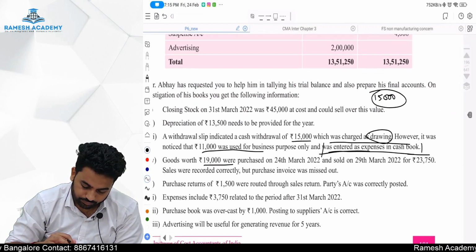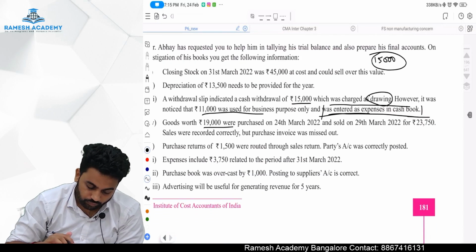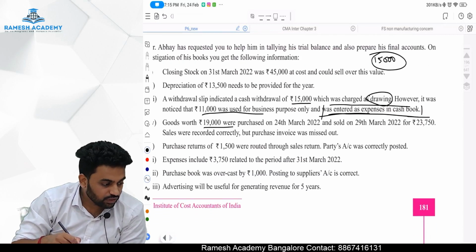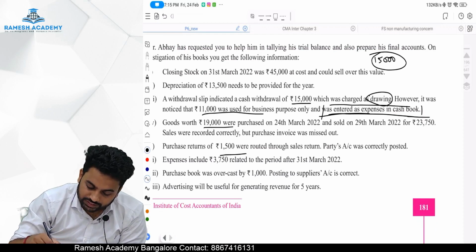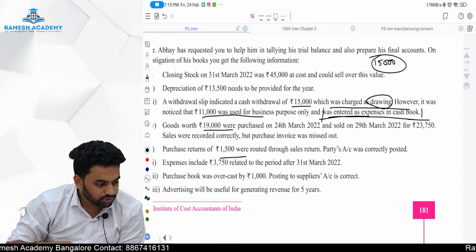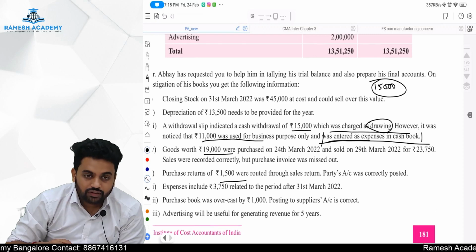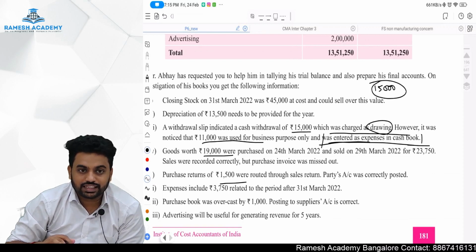Next is what? Purchase return of 1,500 were routed through the sales return, it seems. So what we should do? We have to add to the purchase return, reduce to the sales return.